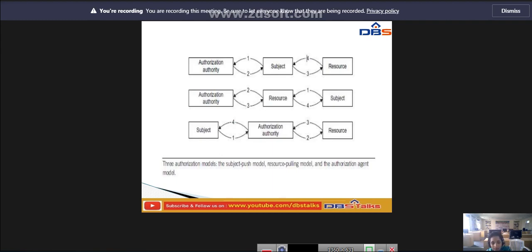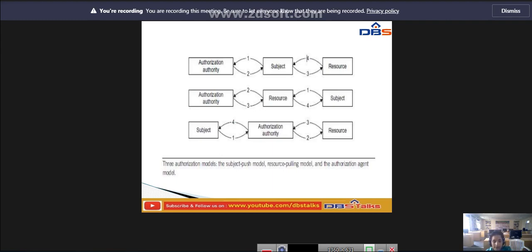Then the resource contacts its authority. First the subject contacts the resource, the resource contacts the authority, the authority responds to the resource, and the resource responds to the subject. So the resource contacts its authority to verify the request, and the authority authorizes it. At step 4, the resource accepts or rejects the request from the subject.